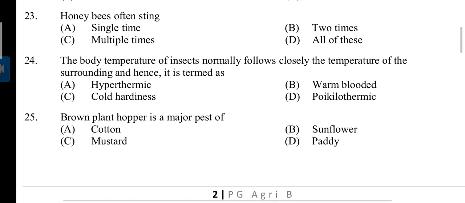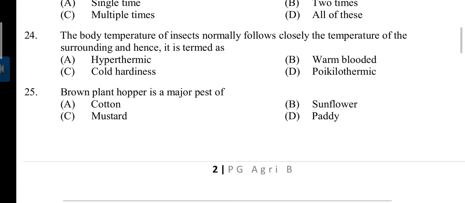Question number 23. Honeybees often sting. Answer is A. Single time. Question number 24. The body temperature of insect normally follows closely the temperature of the surrounding and hence it is termed as. Answer D. Poikilothermic.